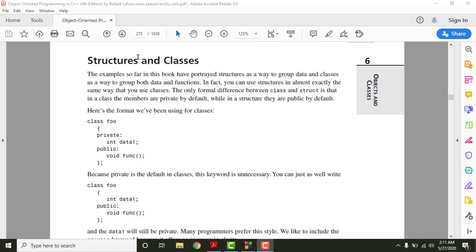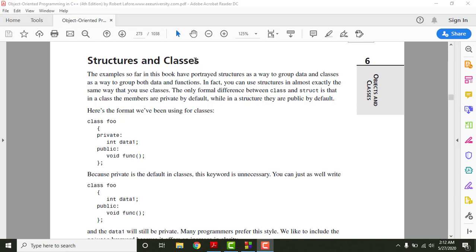The next concept is the difference between structures and classes. Apparently, if you see the definition of a class and the definition of a structure, they are very much similar. The way we define the structure and the way we define the class is almost similar. But what we have seen so far is that classes contain data and functions both, and data are called the member data and the functions are called the member functions. In structures, we have only used structures for holding the data members, not for the purpose of holding the functions.